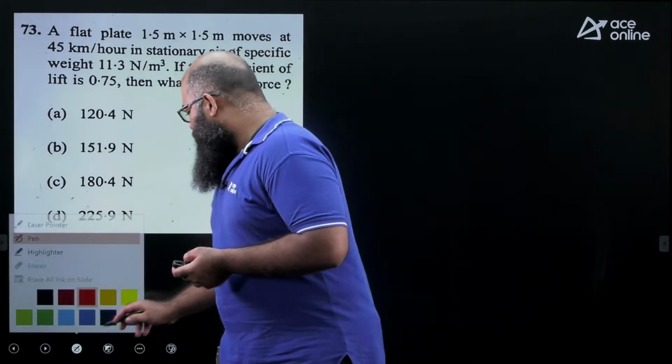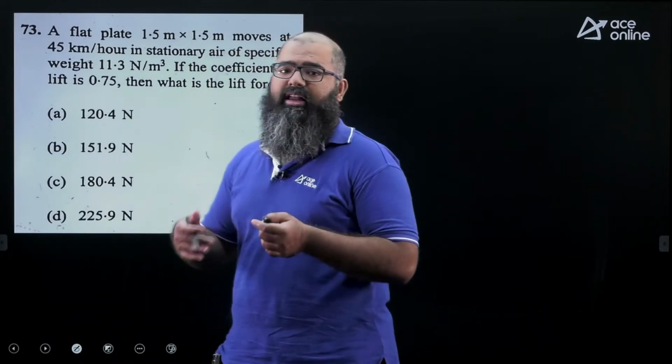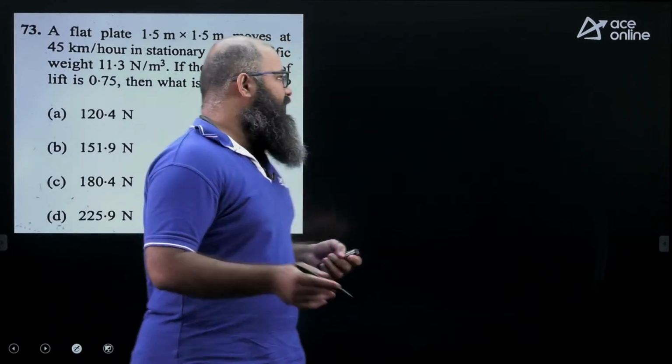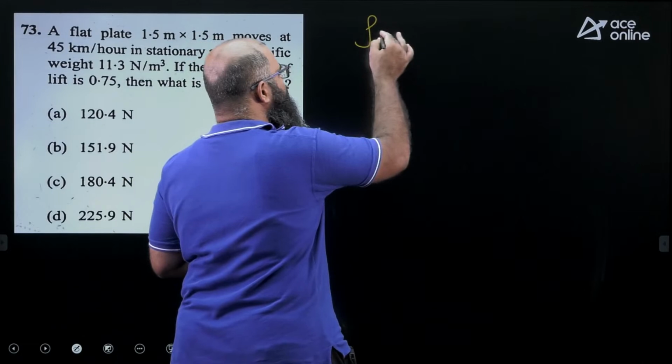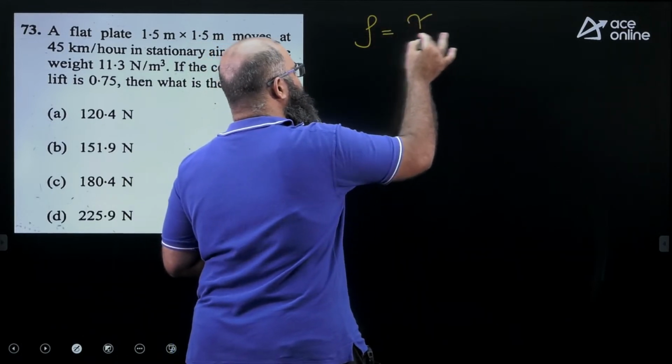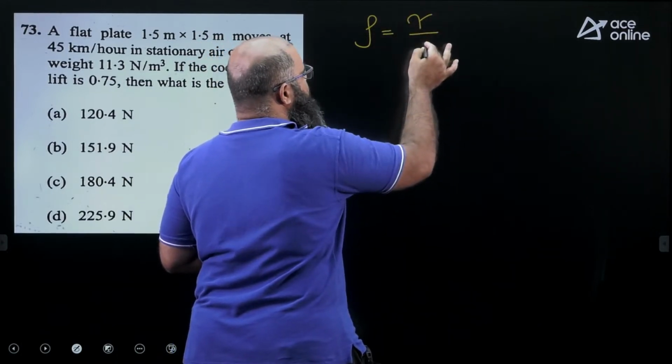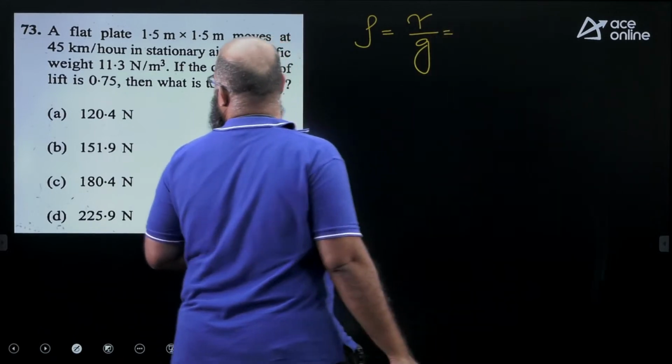Now you see, he is troubling you with giving the value of gamma rather than giving the value of density. So you should get the value of density over here. Density would be equal to how much? Gamma divided by G, let us say. That would be equal to how much?